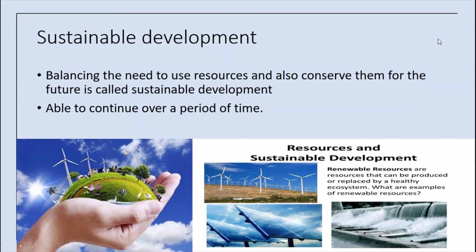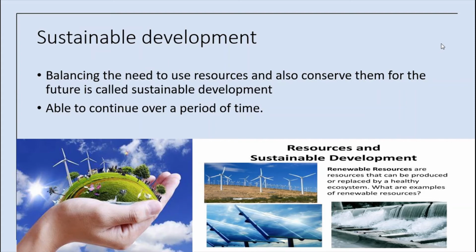For example, if you have a stock of 100 kilos of uranium, you have to use that stock in such a manner that it is available after 50 years and some of it is available after 2000 years also. That means you are using the resources in a sustainable manner.